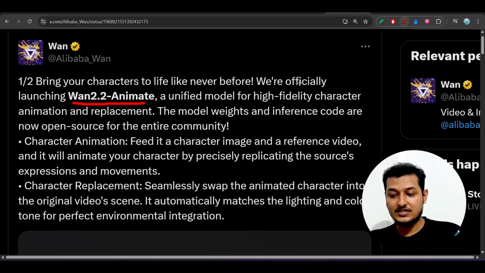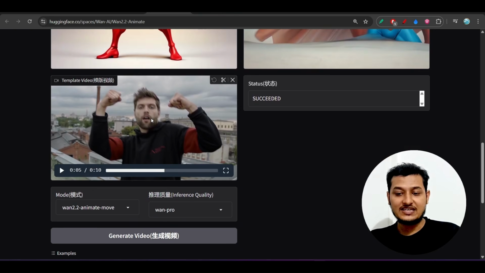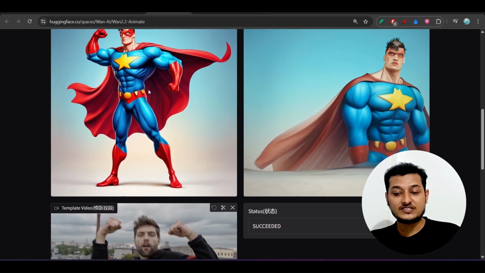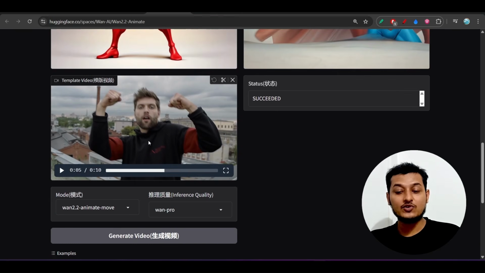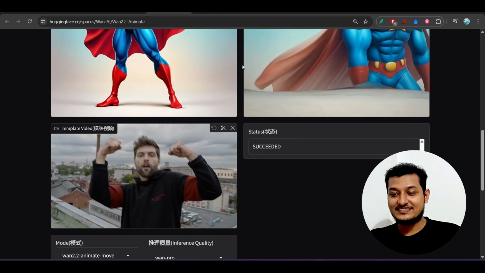So here you see that this is their official post, like character animation, character replacement. You can do any of these things. So suppose you have created one video with one person, and you want to replace your face in that video. In that case, you can upload your image in this section, upload the original video here, and just click on generate video, and it will do that. Okay, and this is amazing, right?